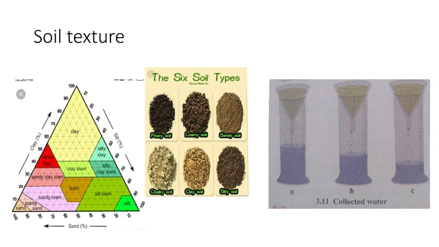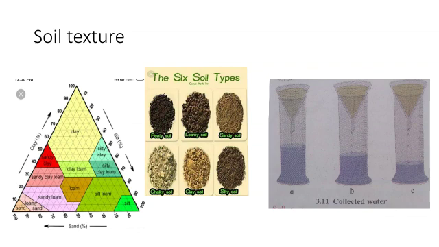And in case of the clay, only some water will come into the measuring cylinder as compared to the other two cylinders. That means clay has more water holding capacity. Clay has more water holding capacity. That is why we use clay soil for growing the plants, because its capacity of holding the water is more.